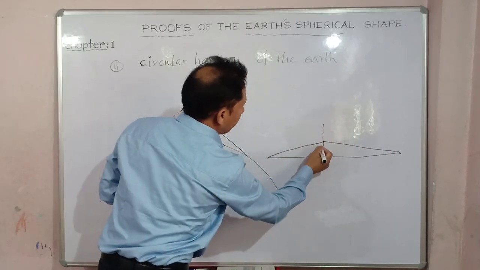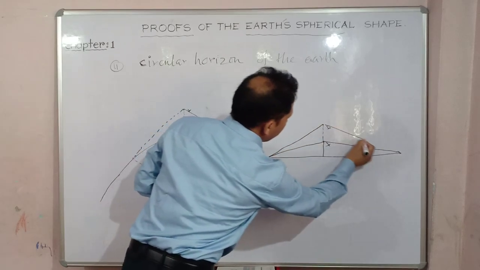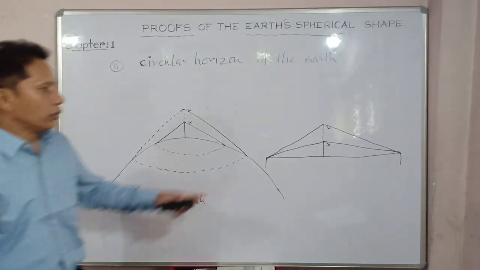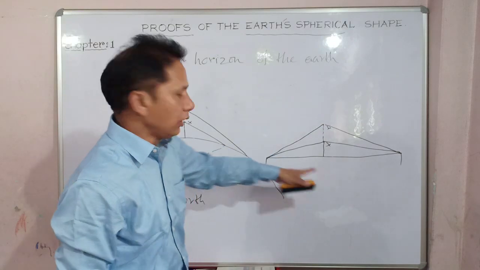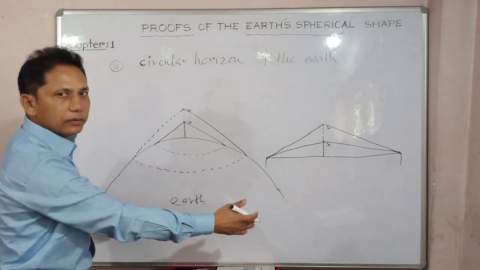Then if you increase the height also, suppose x, even if you gain the height also, the horizon will remain the same. Got my point, right? So that is why it is not at all possible on a flat earth, since it is a curved portion of the spherical earth.